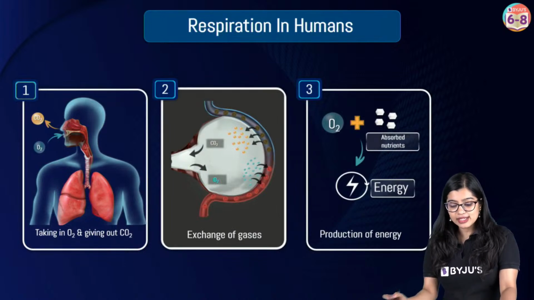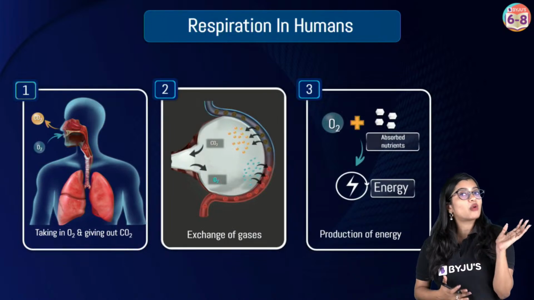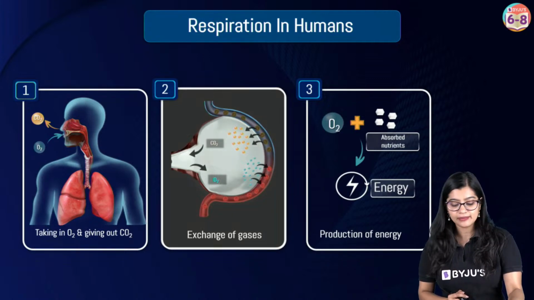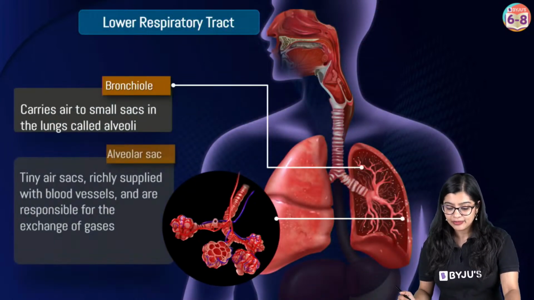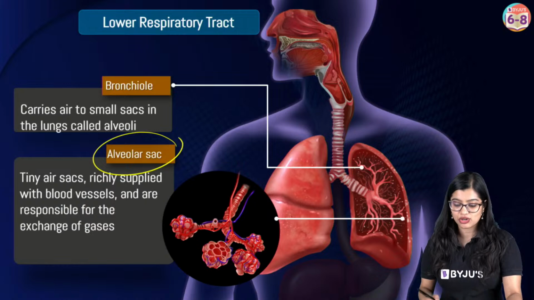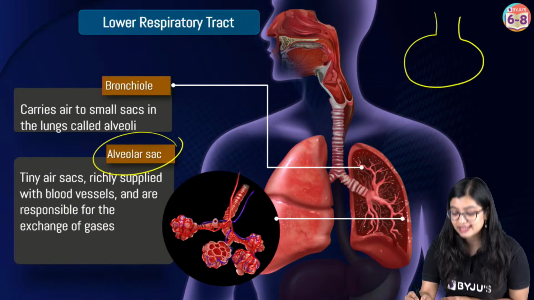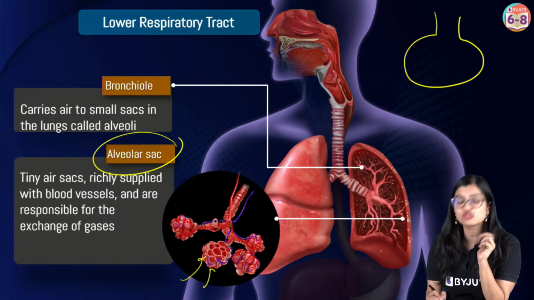Yes. Now, once of course we know that this is all about breathing, it's all about how the oxygen has entered all the way till the lungs, right? Now, once it enters inside the lungs, what do we see? We see that there are these sac-like structures called alveoli. Now, these alveoli are like a bunch of grapes. As you can see, they look like a bunch of grapes.